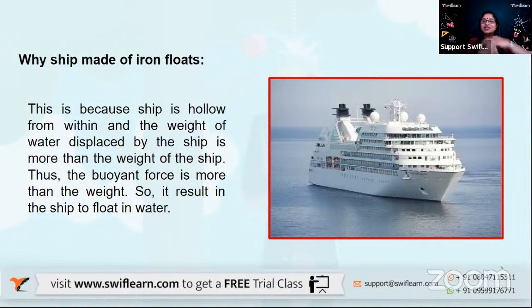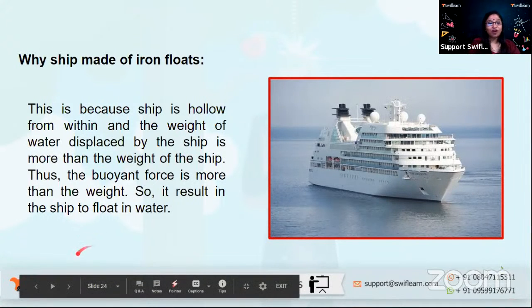So ships will float in the water. One thing, they are made hollow from within. Secondly, they displace water much more than the weight of the particular ship. So the buoyant force acting on the ship will be more, and the ship will float, even though it is made of iron, and we would expect it to sink.